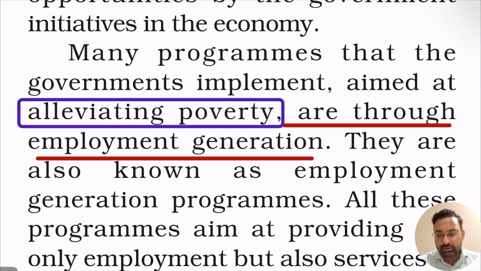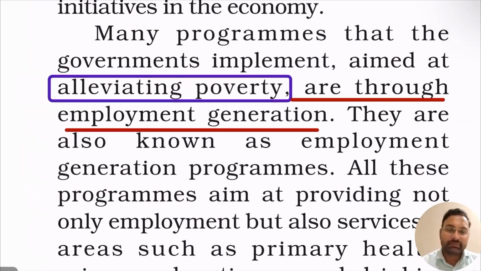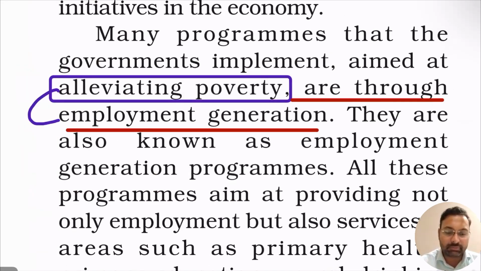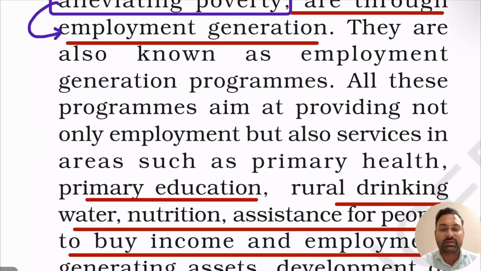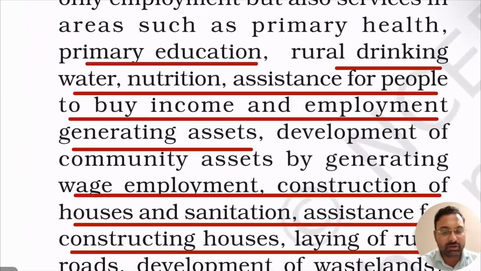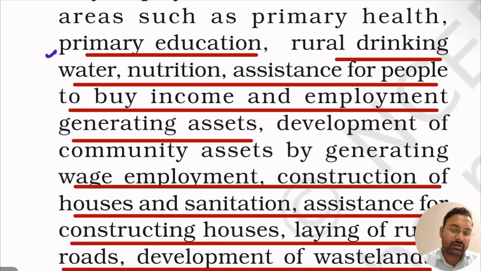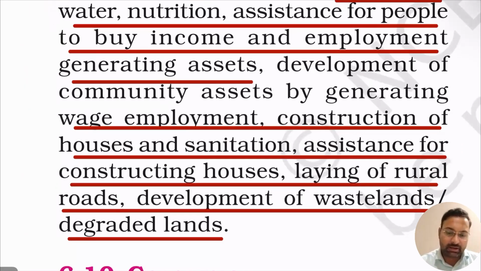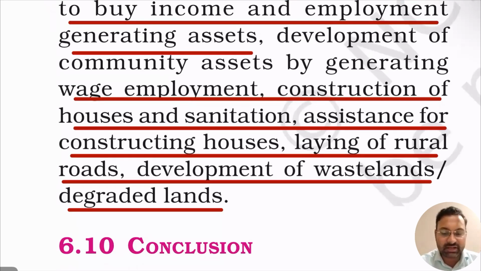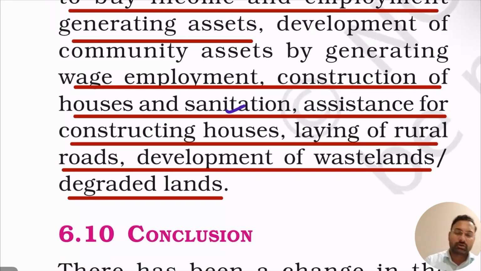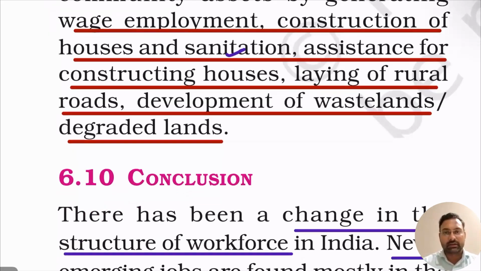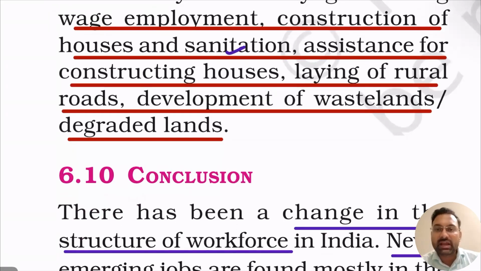Now, the government has started many programs to alleviate poverty, and in order to alleviate poverty, the government is giving employment to the people. Employment generation programs have been launched in primary education, drinking water, and nutrition, in order to generate income and employment generating assets, right? And also the construction of houses, sanitation, etc. So all those sectors in which the government has provided employment have been in order to alleviate poverty and increase employment in India, right?